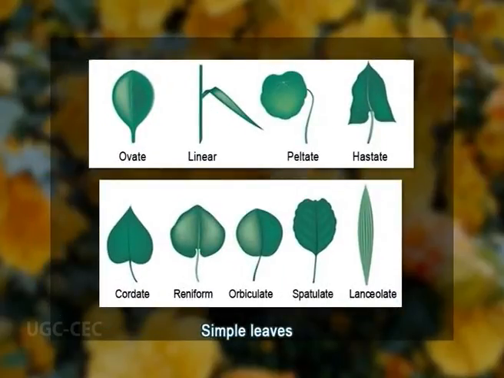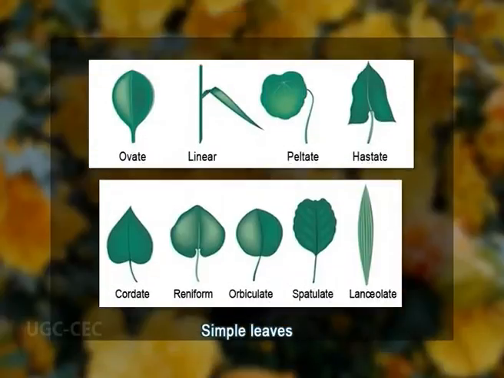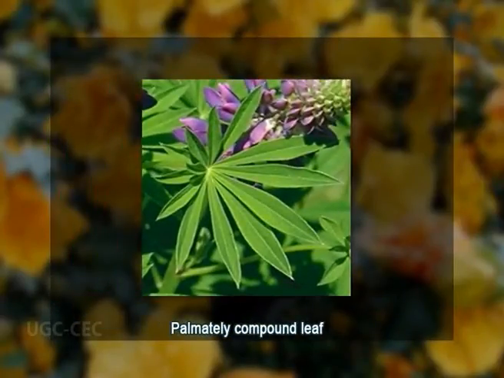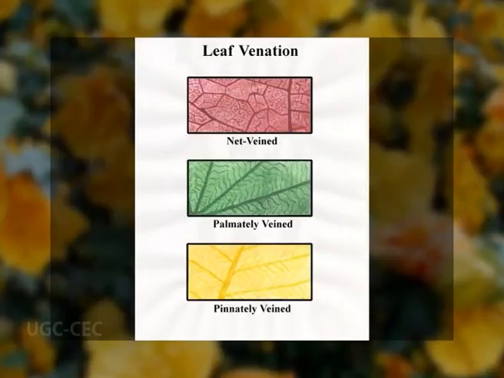Leaves are further classified into simple and compound leaves depending on whether the stalk bears one or more leaflets. In the latter case, the common stalk is called rachis. If the leaflets arise from the sides of the rachis, the leaf is called a pinnately compound leaf. And if all leaflets arise from one point as rays, then it is called a palmately compound leaf. Leaves are also classified as parallel veined when the main vascular bundles traverse the leaf without anastomosis, and net veined when the main branches of the vascular system form a network.